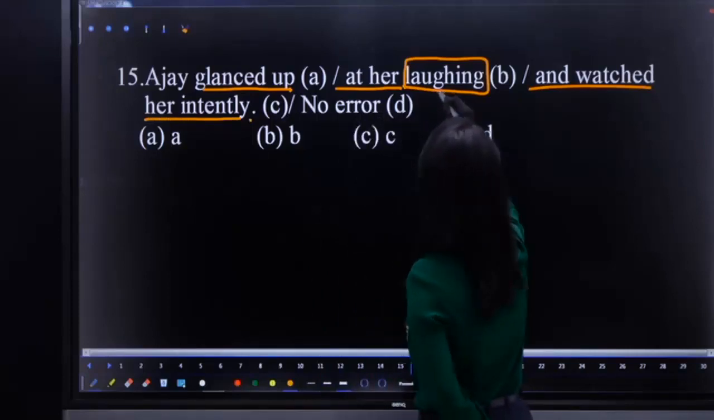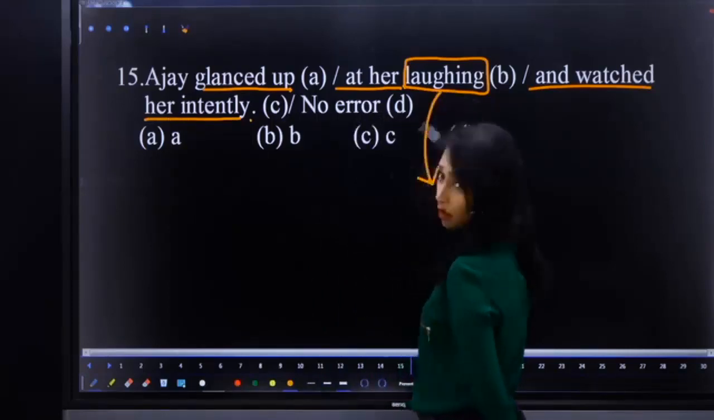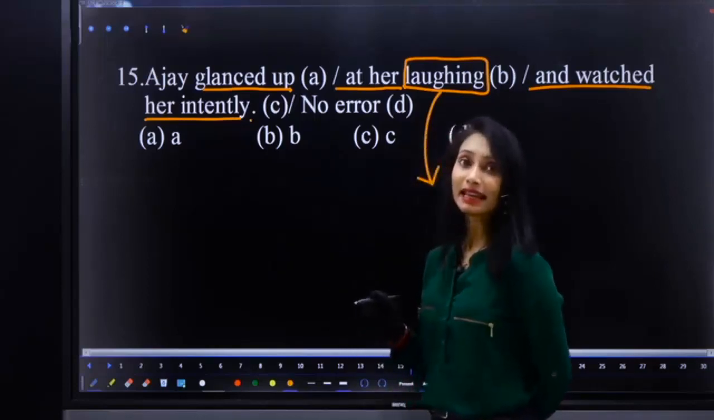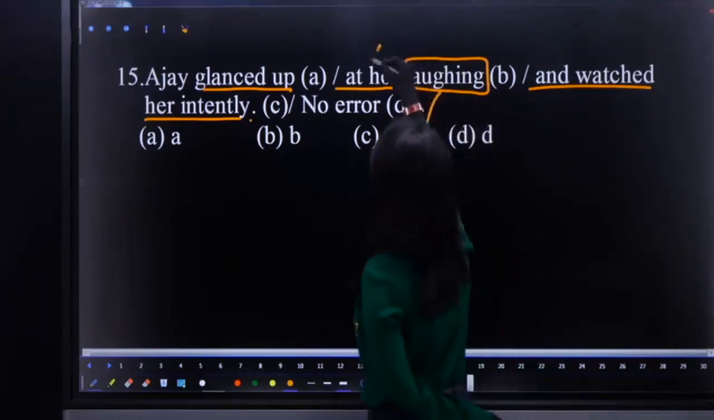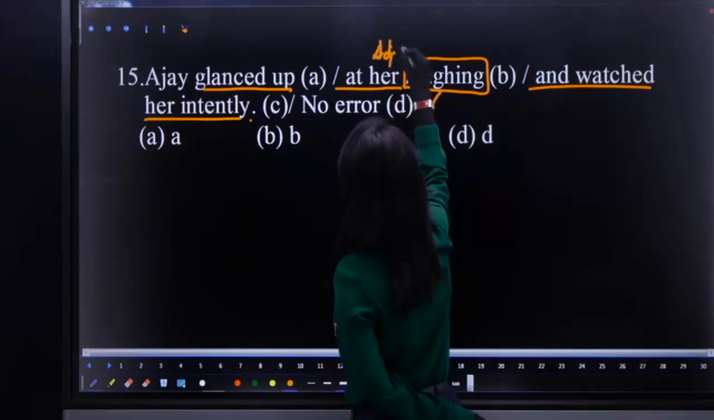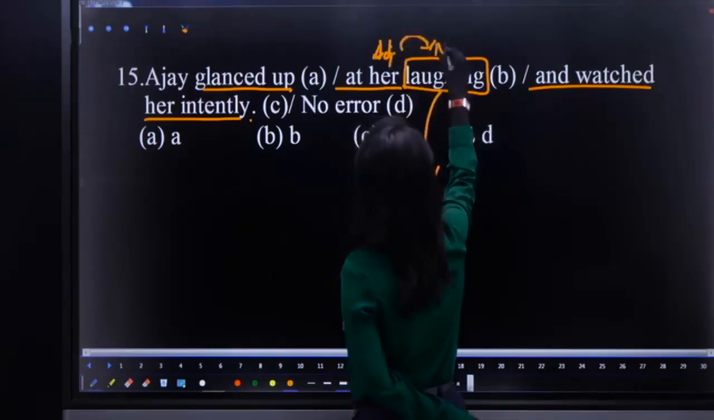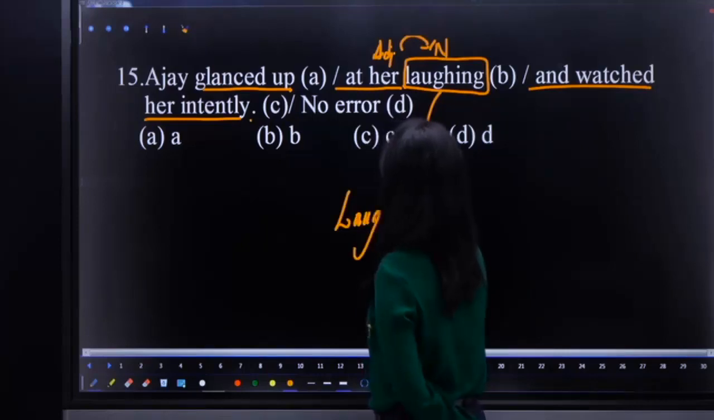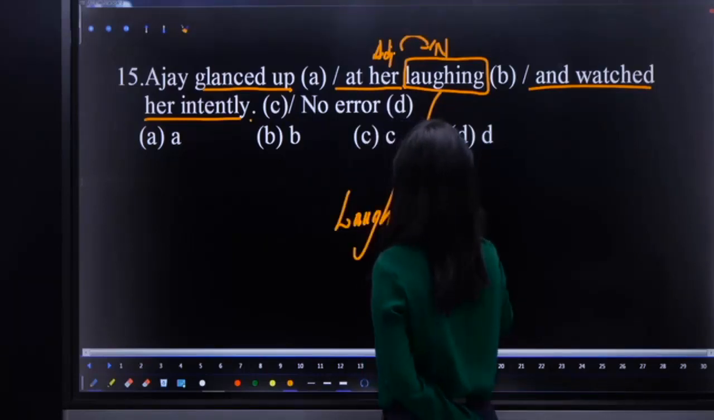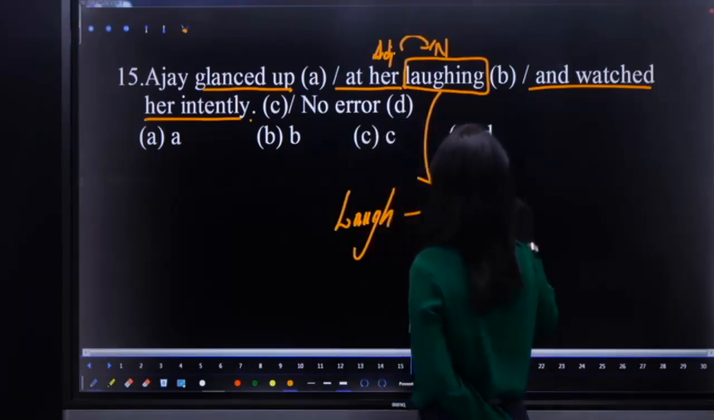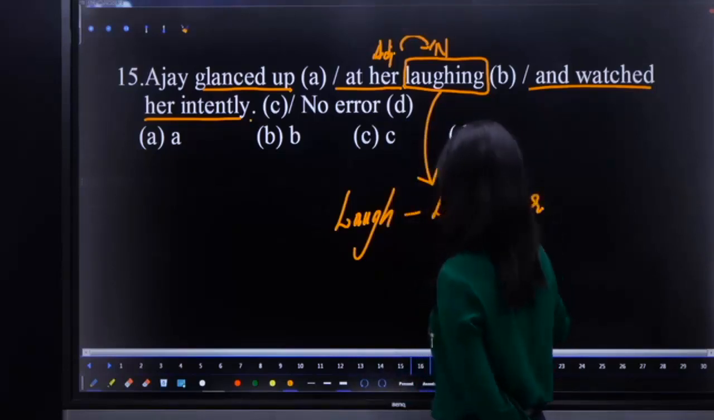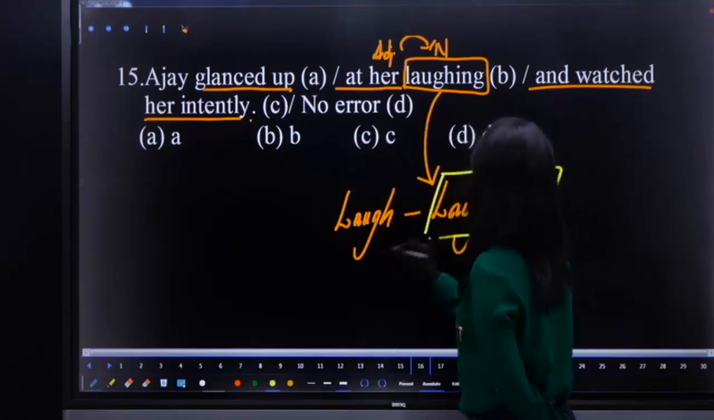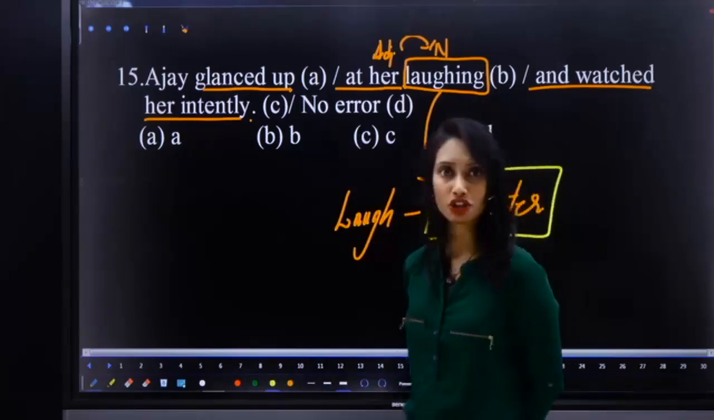The usage of laughing is inappropriate here. We require a noun form because her is acting as an adjective to qualify a noun. That means here we require a noun form. The noun form for laugh is not laughing. It is laughter. The noun form for laugh is laughter. So replace laughing with laughter. I hope it is clear.